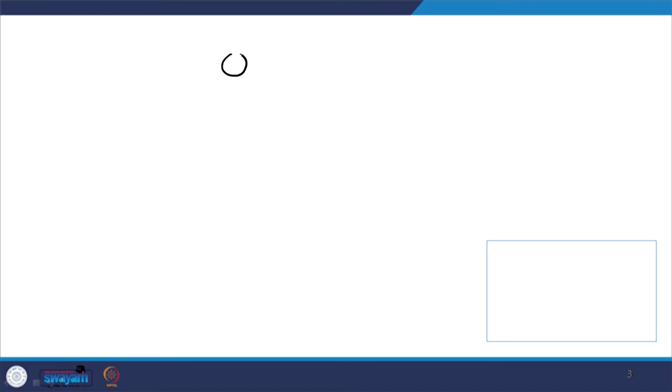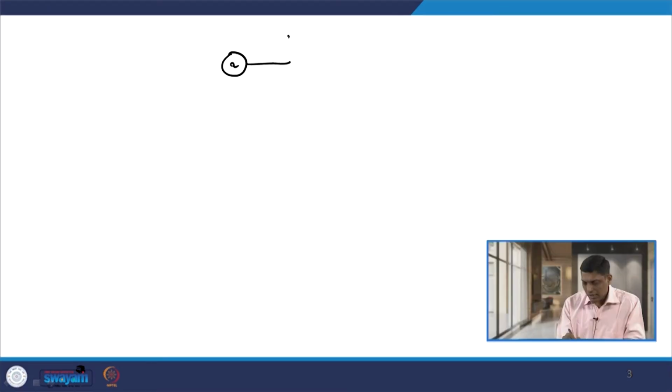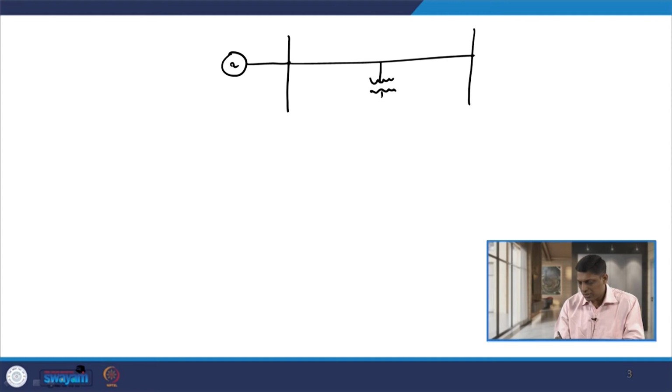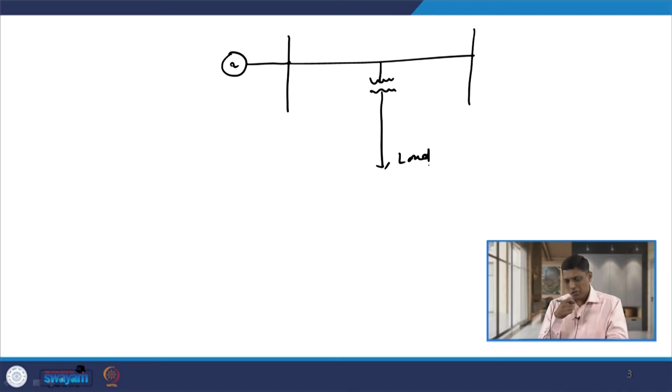We have a source here, then we have a bus, and then we have a line somewhere here. From here, with the help of a transformer, you can take the tappings from it and give them to the load. Sometimes it may be possible that some source may exist, as I told you, it may be renewable sources. This type of structure is known as the tapped line or multi terminal line.